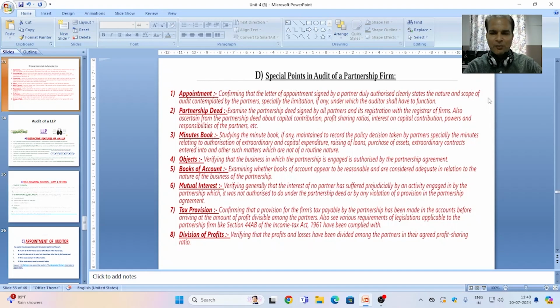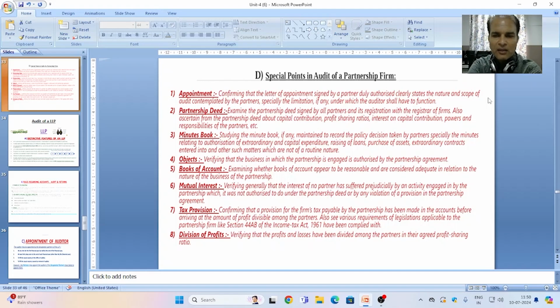So the partnership deed helps the auditor in various ways while conducting an audit of the partnership firm, whether it is the matter of registration, capital contribution, profit sharing ratio, interest on capital, or powers and duties of the partners.